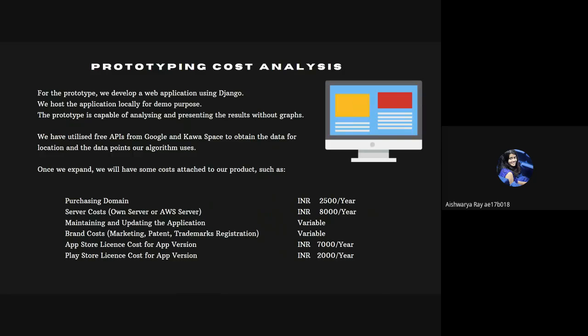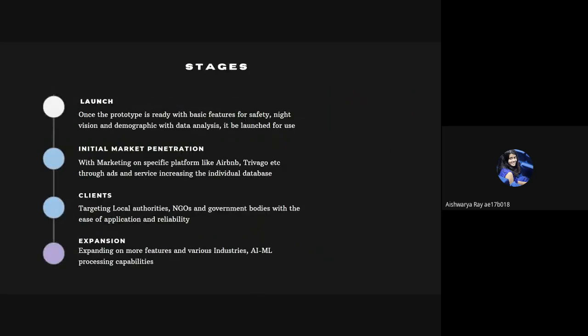Right now, we don't have any prototype cost, but as we expand, some charges will be incurred, details of which are shown in this slide. We plan to release our basic version first with some targeted publicity. Later, as we improve our product and have some market response data, we plan to enter more domains and reach out to a larger segment of people.